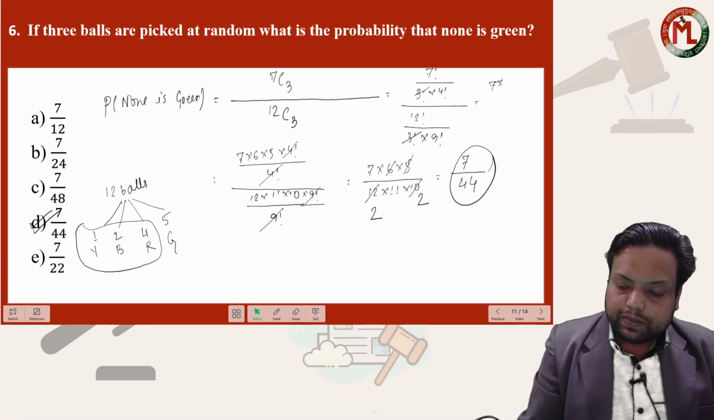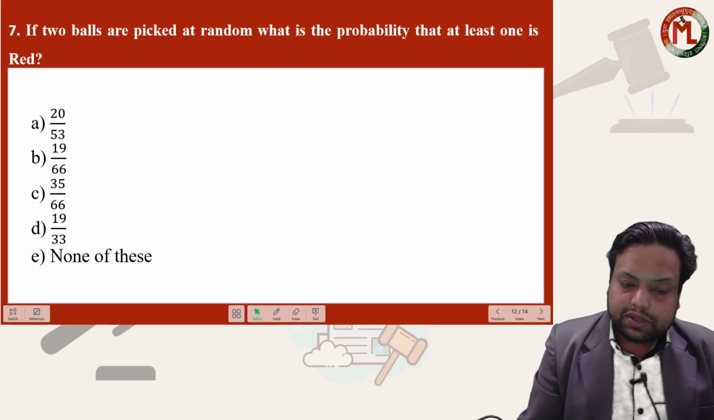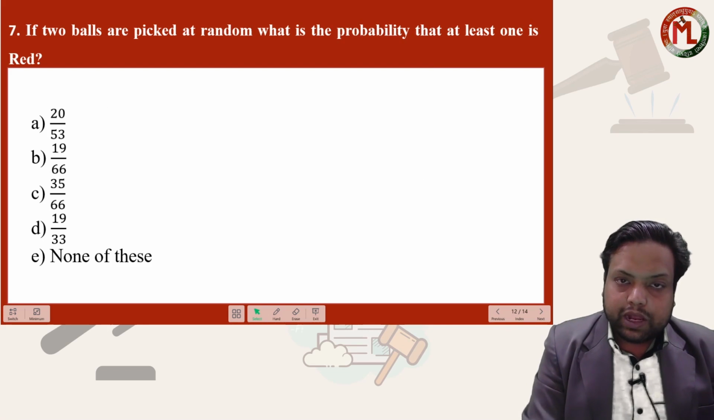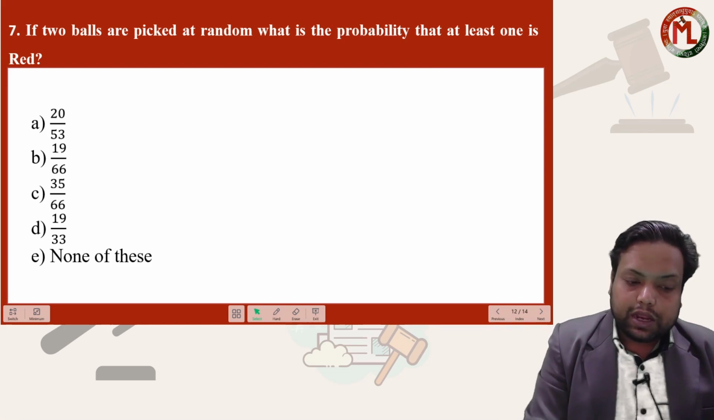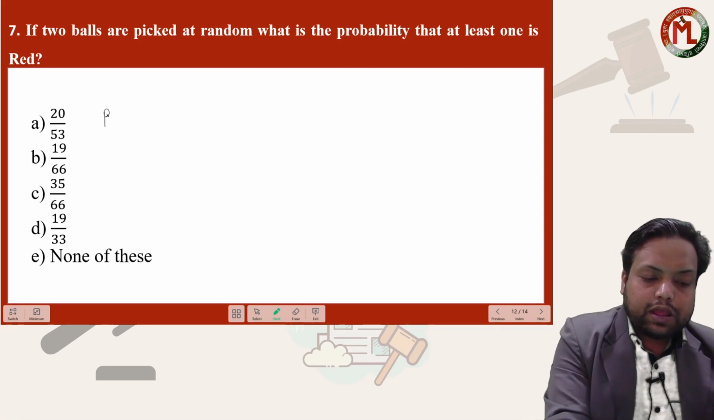Okay, let's move to the next question. They are saying, if two balls are picked at random, what is the probability that at least one is red? Okay, now see what they are asking, at least one should be red. Two balls are picked at random, at least one should be red.